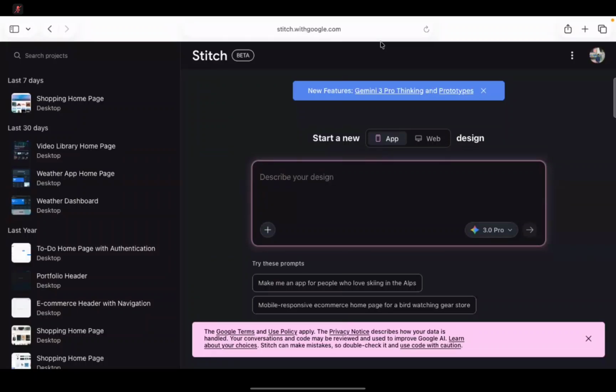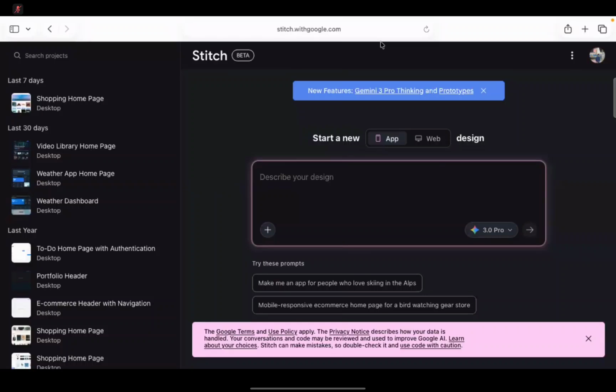Google Stitch can give an idea of a screen. For example, we want to build a shopping app. At the top, I need a nav bar with a brand name, search bar, and shortcut buttons. Below the nav bar, I want featured products.